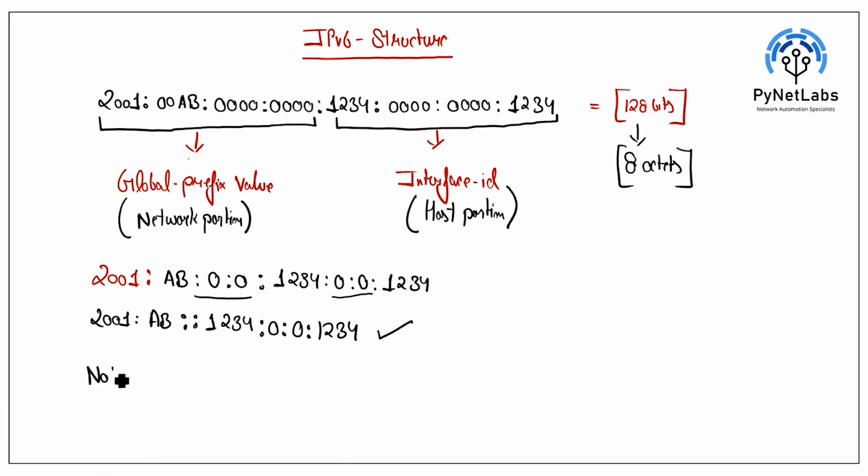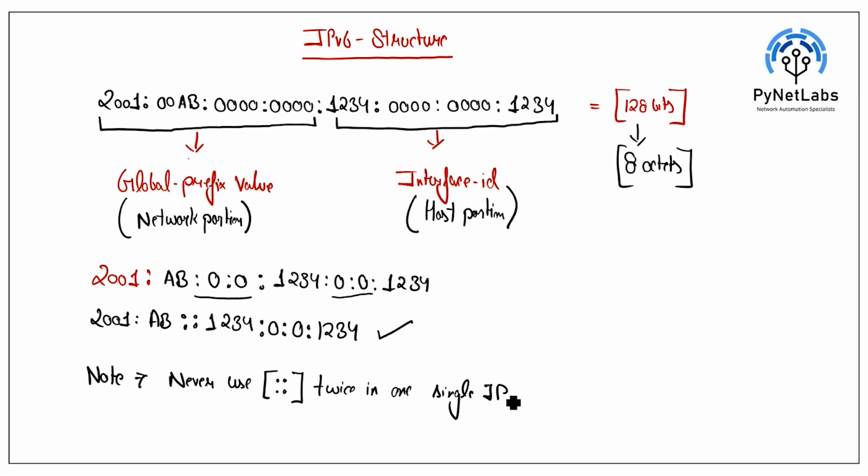And I'm also mentioning the point: note, never use the double colon twice in one single IP address. This is what you need to know about how we write the IPv6 address. If you get continuous zeros, you can use the double colon, but it's recommended to use it only once in the IP. Never use it two times, as that kind of configuration can affect your network, and the device will also get confused in this kind of scenario.